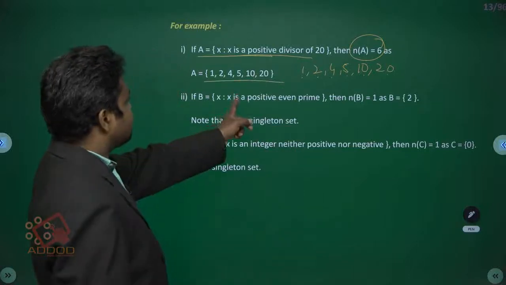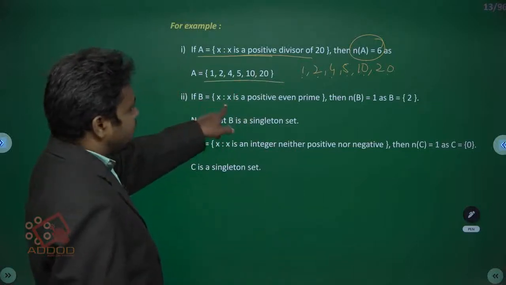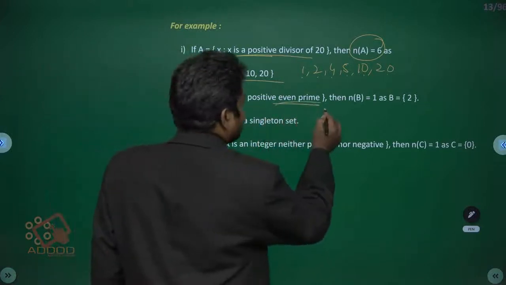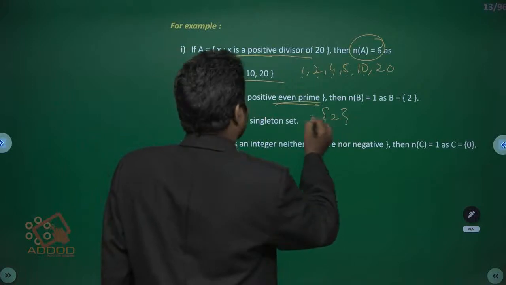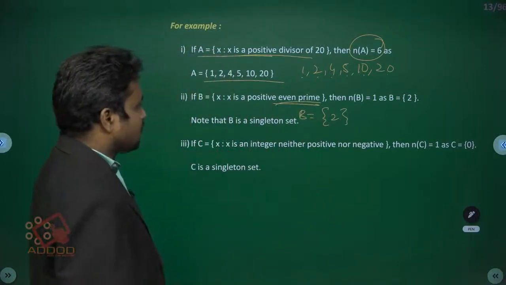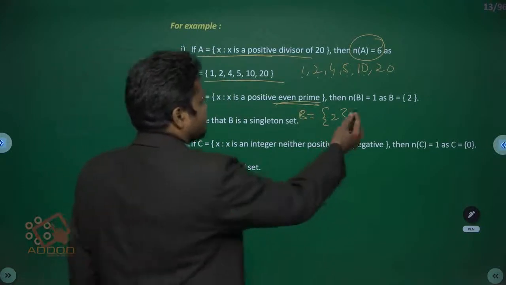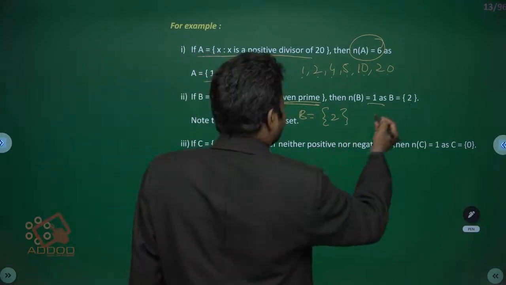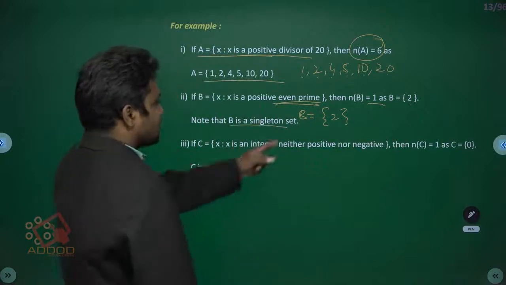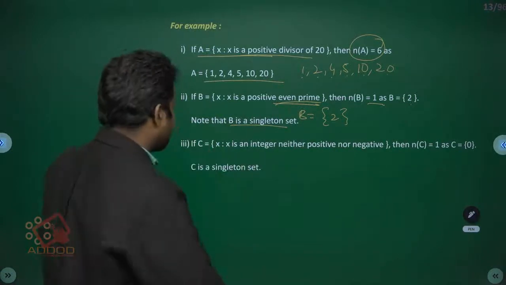Next, B is equal to the set of x such that x is a positive even prime. Even prime means only 2 is an even prime. B is equal to the set of 2. So n of B is equal to 1. Note that B is a singleton set. Only one element is there.